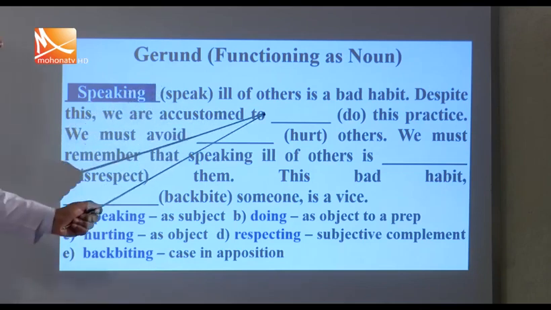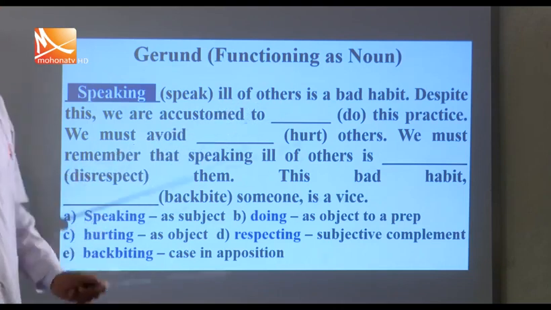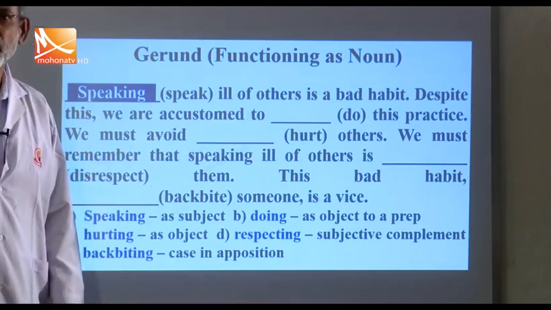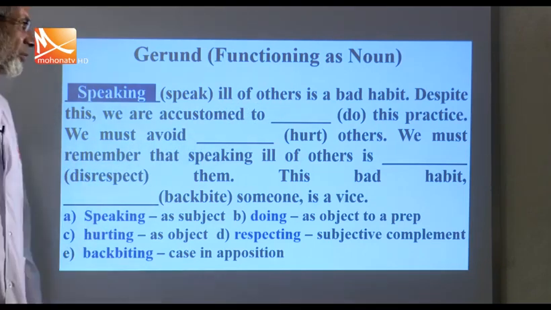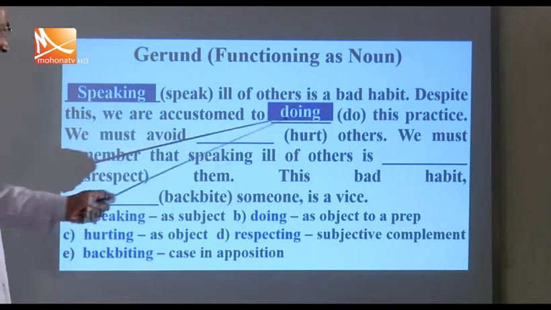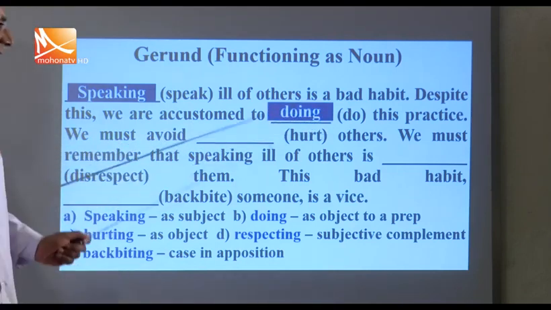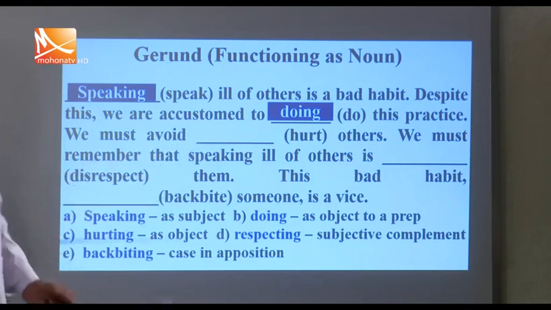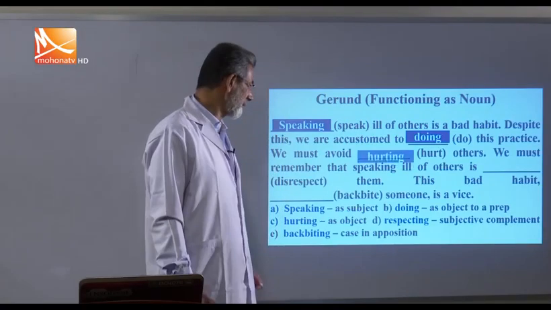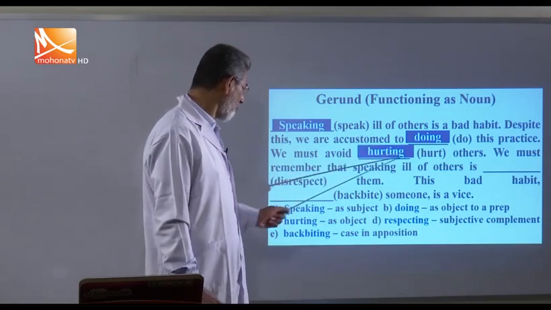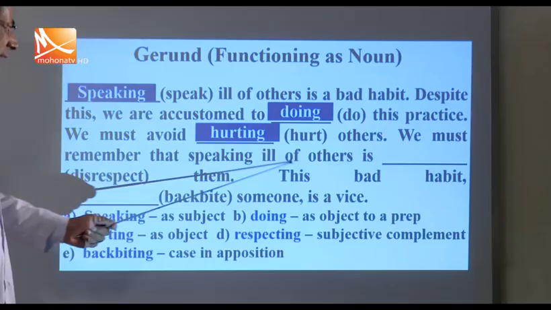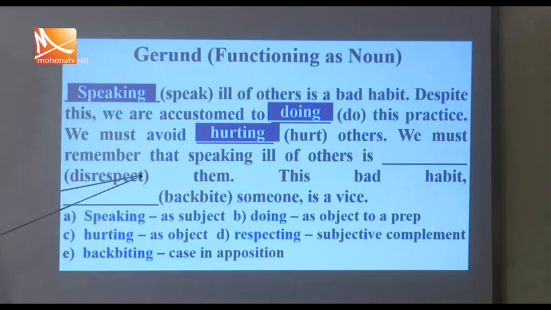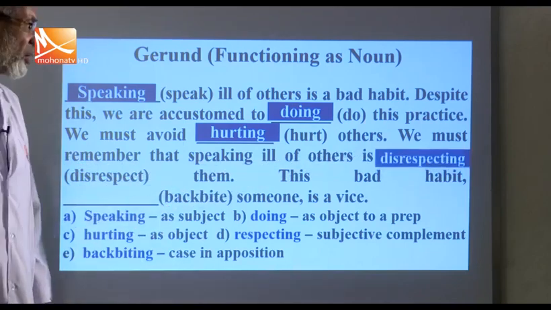We are accustomed to, this is a preposition, and what is used after a preposition? Of course, a noun or noun phrase. So it will be gerund, doing. This practice we must avoid, and this is an object. An object must be gerund. So avoid hurting others. We must remember that speaking ill of others is what? Disrespecting.